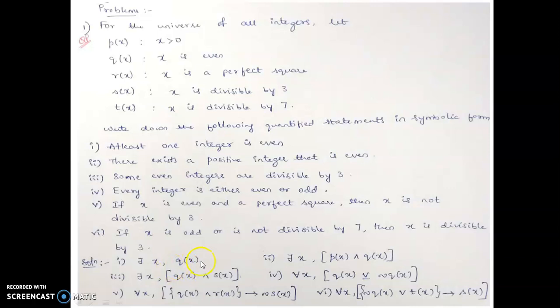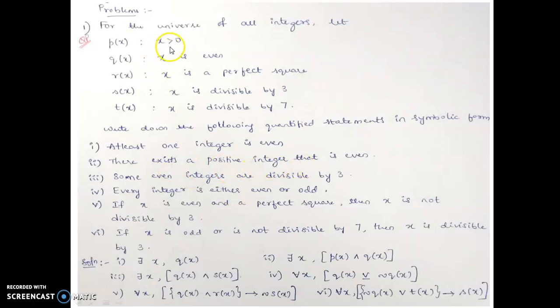We'll take one more. This one is associated with q of x, and the term at least is used. As I said in the previous slide, there exists means at least one, so we use this particular symbol. For all, we use this other symbol. Next: there exists a positive integer that is even. There exists again means this same symbol itself.